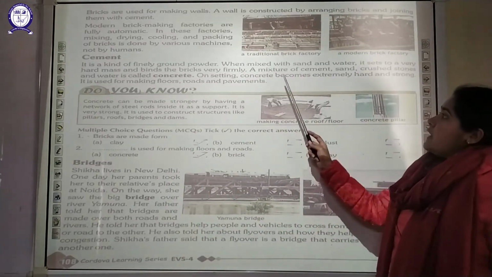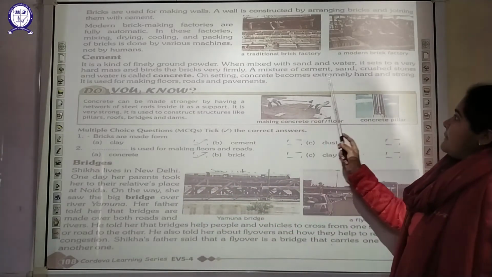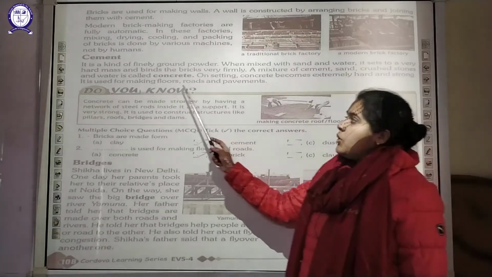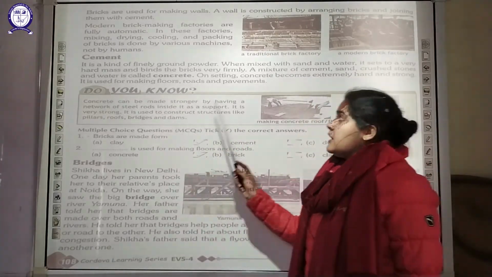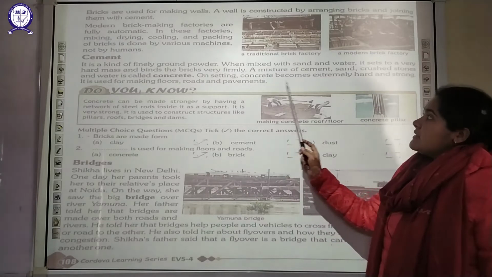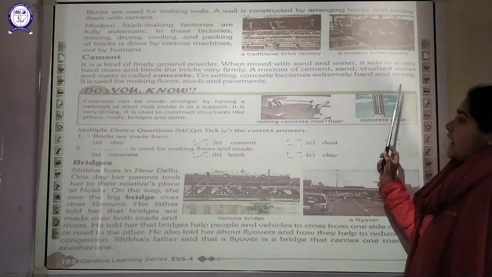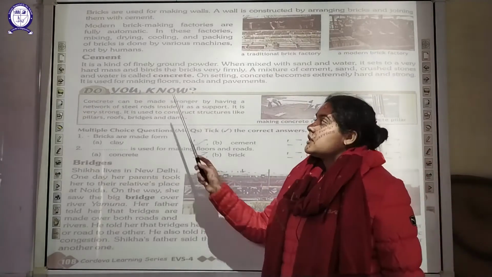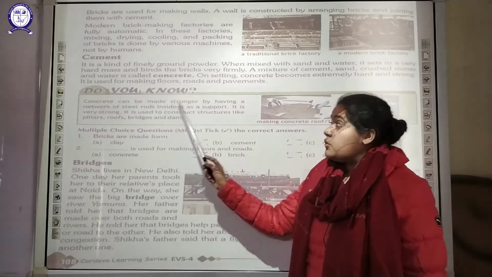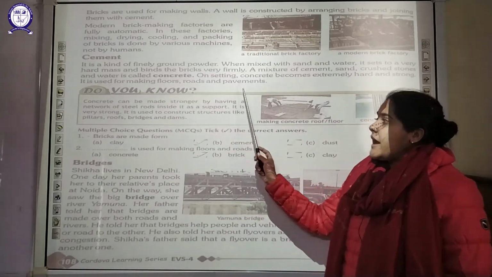Okay, now if there is a mixture of cement, sand, crushed stones and water, that will be called concrete. On settling, this concrete becomes extremely hard and strong. That is the reason why concrete is used for making floors. It can be used to make roads and pavements.